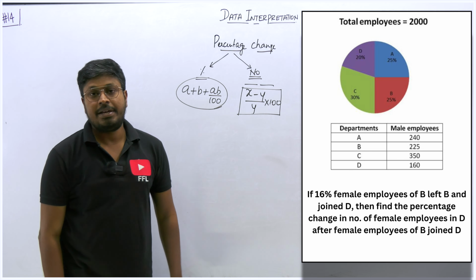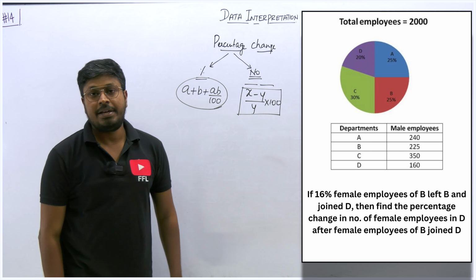So now 16% of female employees of B left B and joined D. First we can find what is that 16%. So B is how much? 25%. So 25% of 2000 will be 500. So 500 will be the total number of employees in department B.